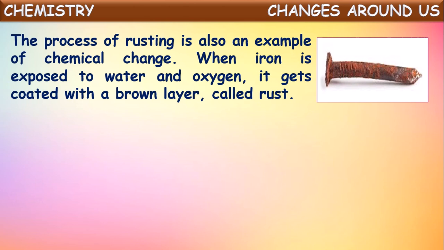This rust is formed because iron slowly reacts with the atmospheric oxygen in the presence of moisture and forms iron oxide. It will be brown in color. So this iron oxide is commonly called rust. The formation of rust is a chemical change because rust has a new chemical composition, whereas iron has a different one. A new substance is being formed, so it is called a chemical change.